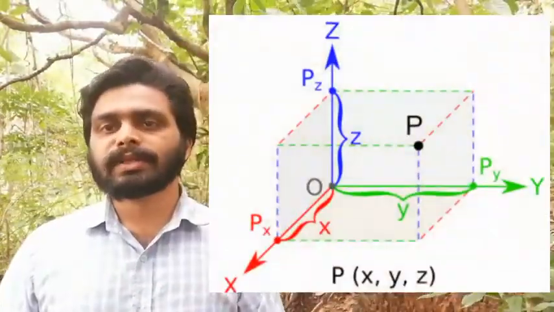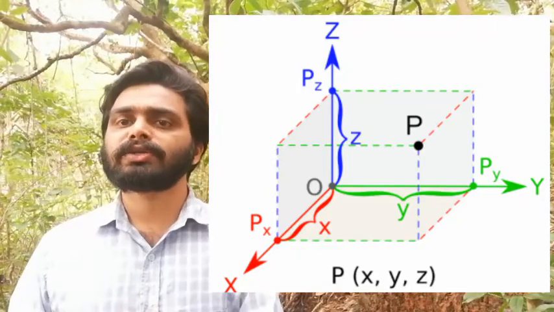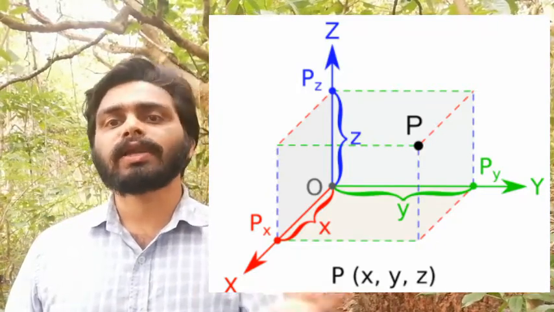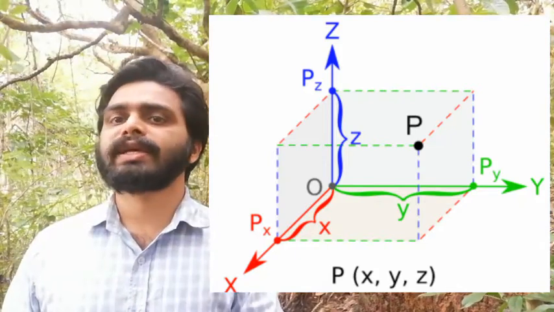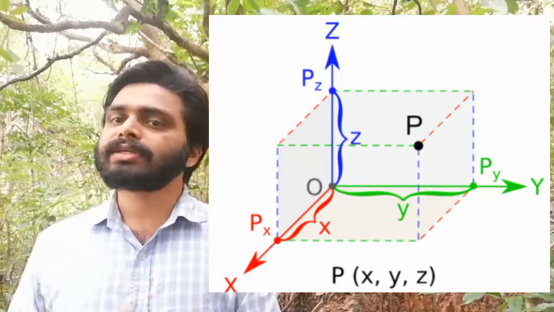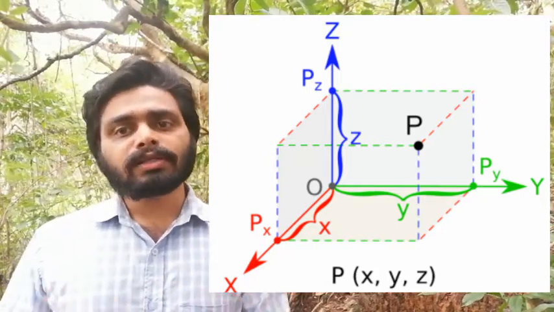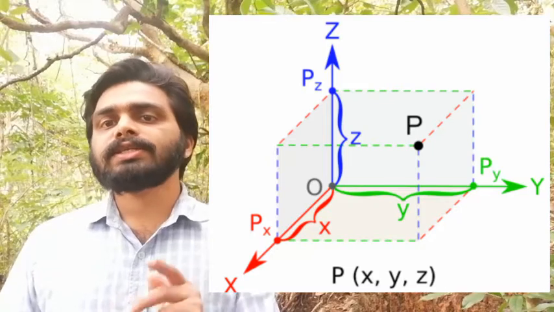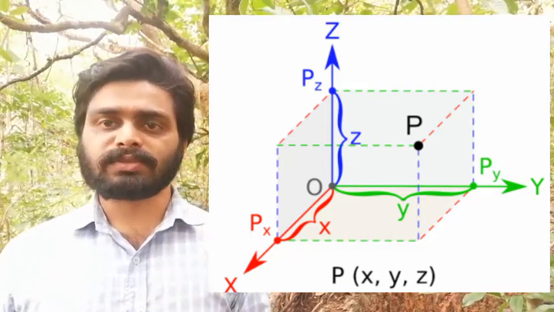That means with respect to the origin, or the reference point, if any one of the coordinates changes, sometimes it may be the x coordinate, sometimes the y coordinate, or sometimes the z coordinate. Or more than one coordinate can change simultaneously, x and y, or y and z, or x and z, or all 3 are also possible. That means x, y, z coordinates may change simultaneously. That change is considered with respect to the origin.